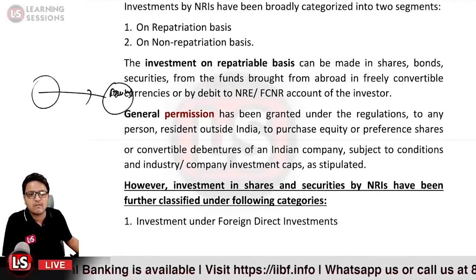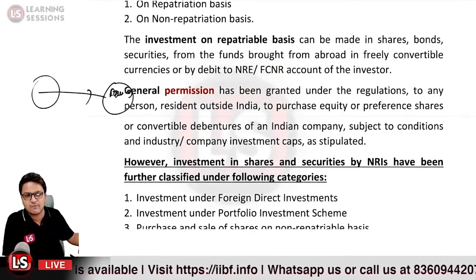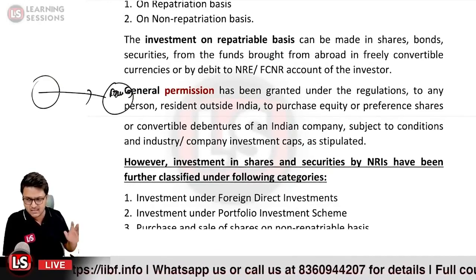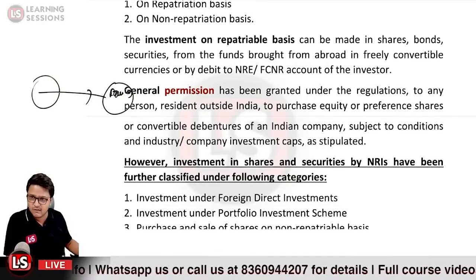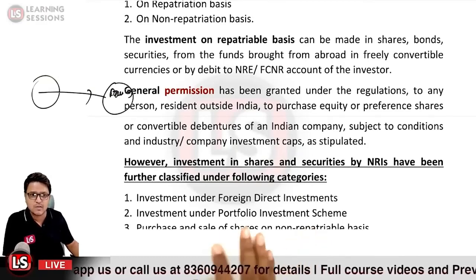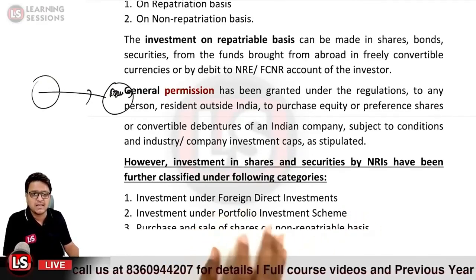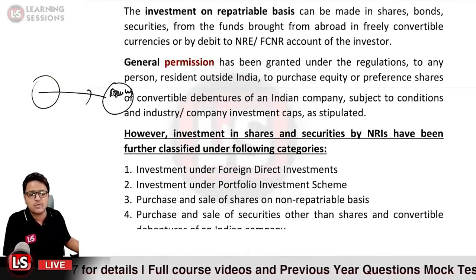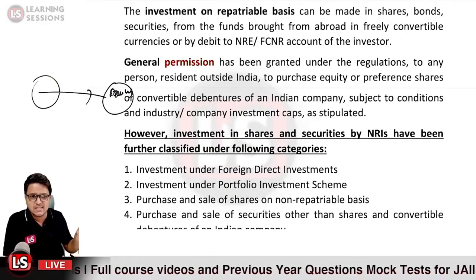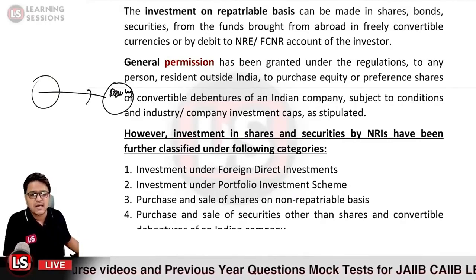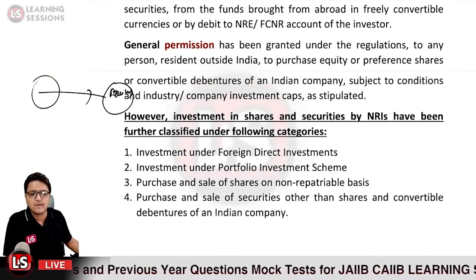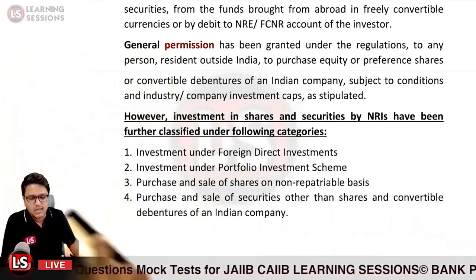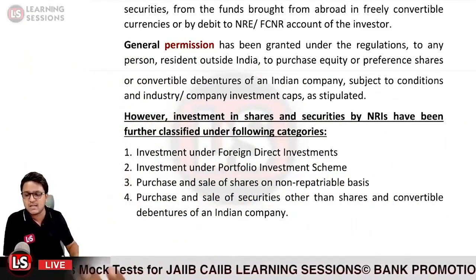However, investments in shares and securities by NRIs have been further classified. These investments are classified as investment under foreign direct investment, that is FDI, investment under PIS, that is the portfolio investment scheme, purchase and sale of shares on a repatriable basis, and purchase and sale of securities other than shares and convertible debentures of an Indian company. So these are the four dimensions for the investments which can be done by a resident outside India.